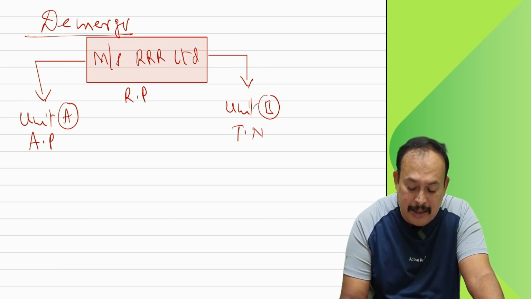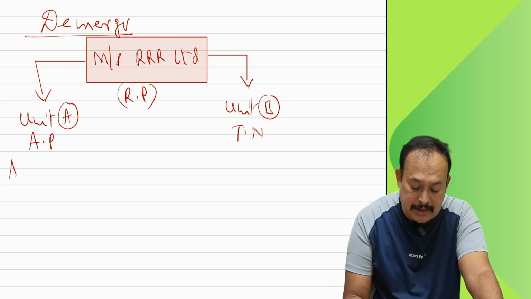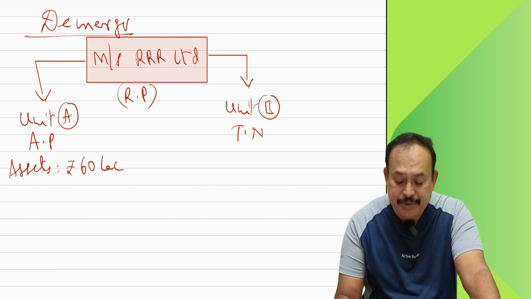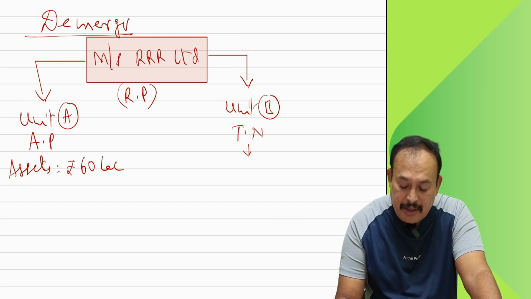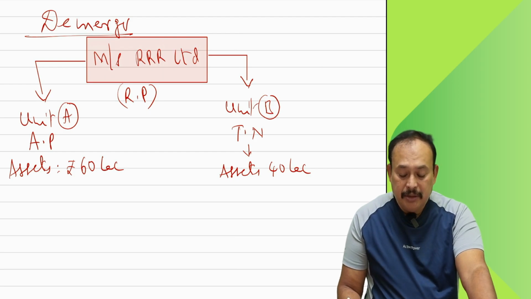RR is a registered person. Let us say Unit A has 60 lakh rupees of assets, and Unit B has 40 lakh rupees of assets.